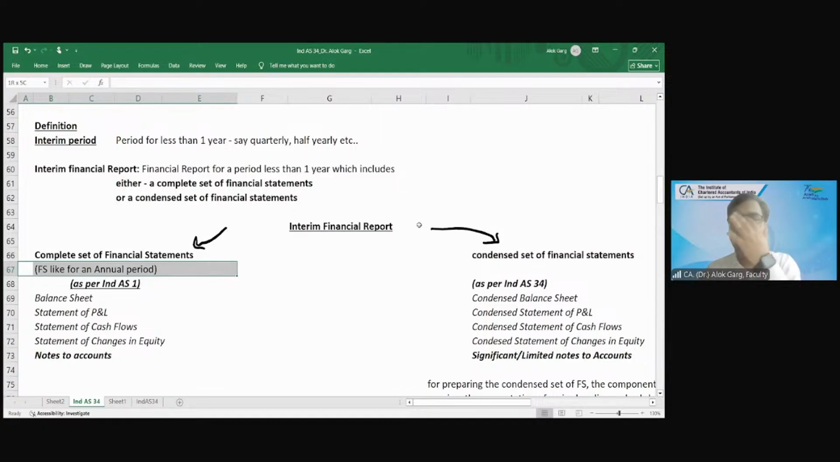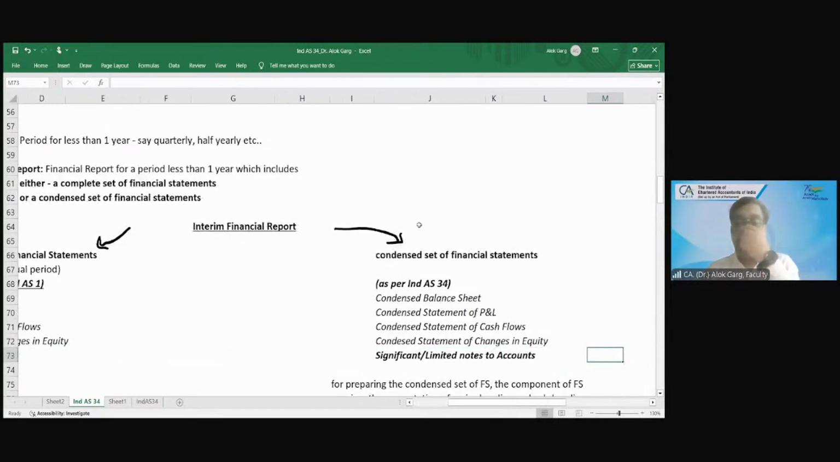So in that case, what will be applicable on this complete set of financial statements? Ind AS 1, right? Balance sheet, P&L, cash flow, statement of changes in equity, notes to accounts. But if you have decided to prepare a condensed set of financial statements, then condensed balance sheet, condensed P&L, condensed cash flow, condensed statement of changes in equity, and significant or limited notes to